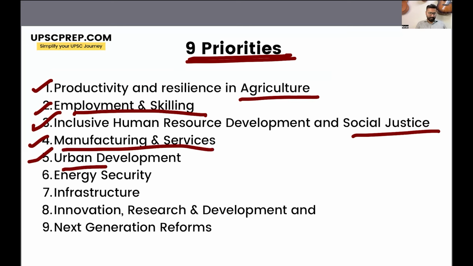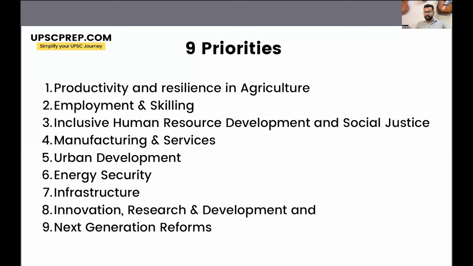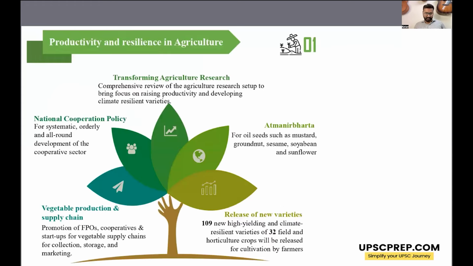Fifth is urban development. Sixth is energy security. Seventh is infrastructure. Eighth is innovation, R&D. And ninth is next generation reforms. So let's see one by one what are the various initiatives that the government has proposed to cater to all these 9 priorities of the government.